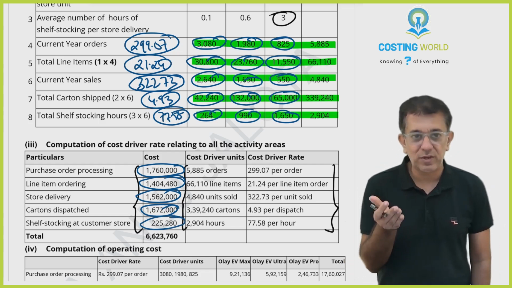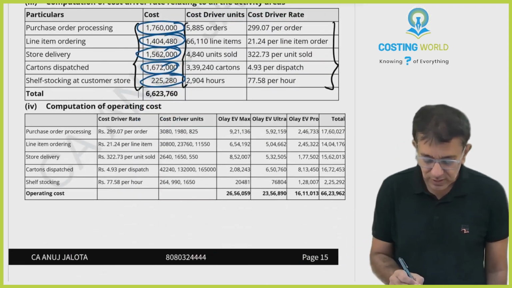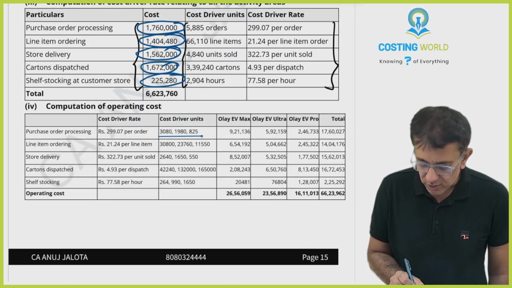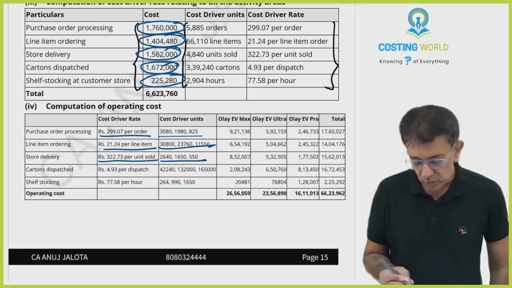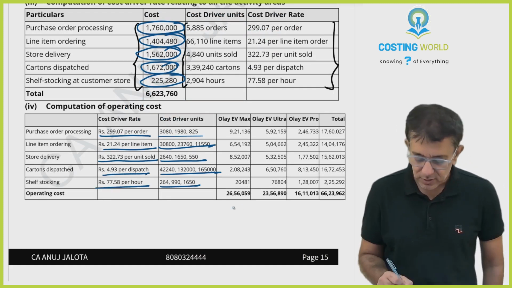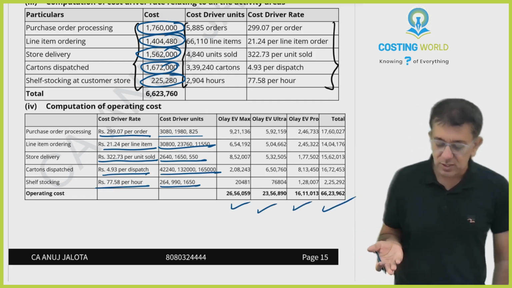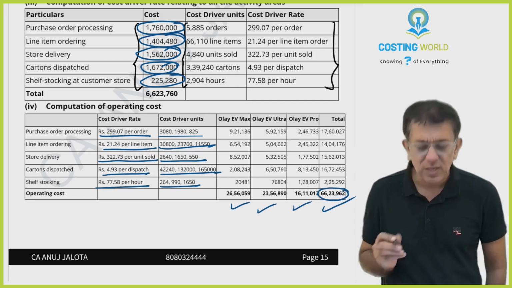Exactly that is what I have done in your next statement. You can see the number of orders of the three products multiplied by this, number of line items into this, number of units sold into this, cartons dispatched into this, shelf stocking multiplied by this. The moment that is done, this gives you the breakup of the entire 66,23,760.